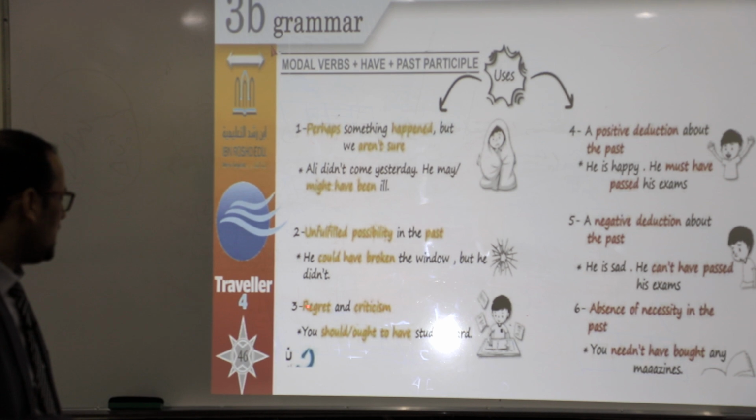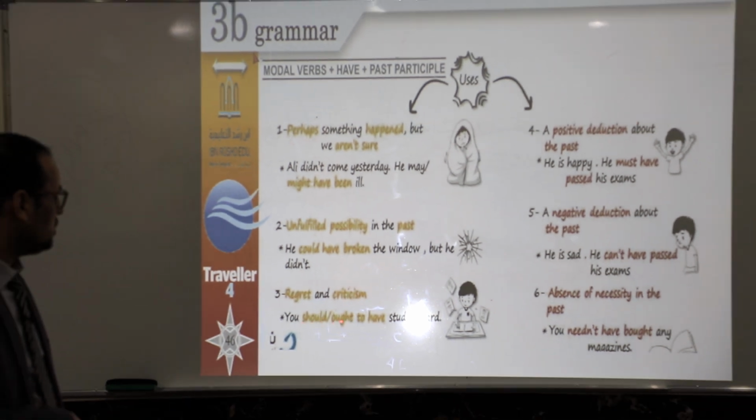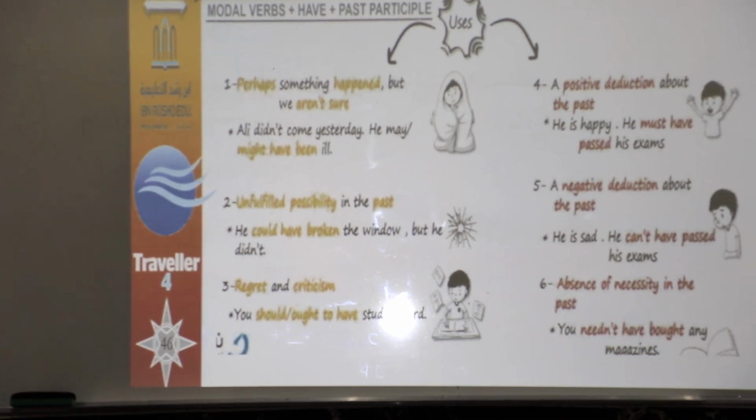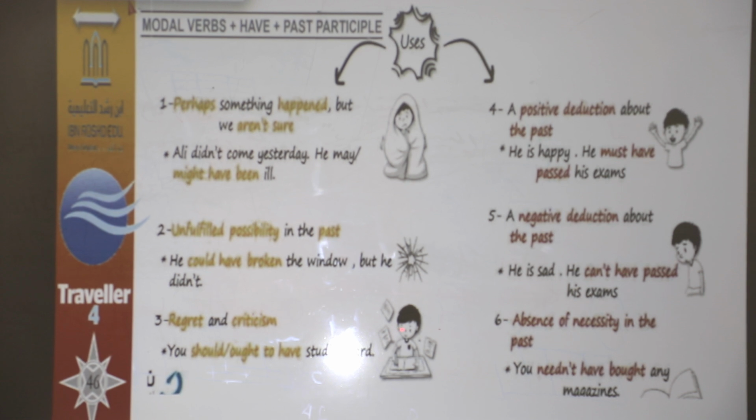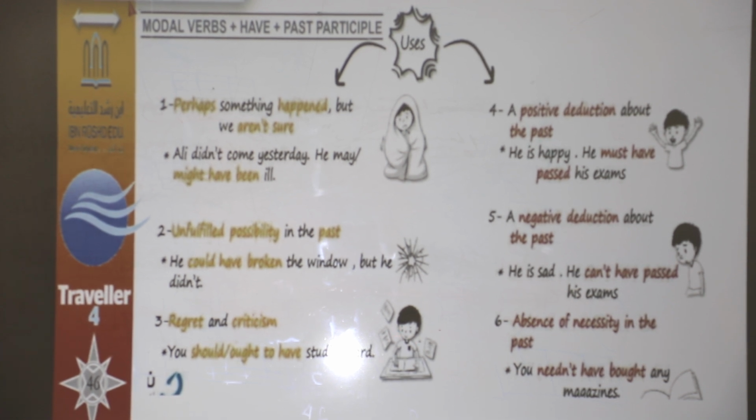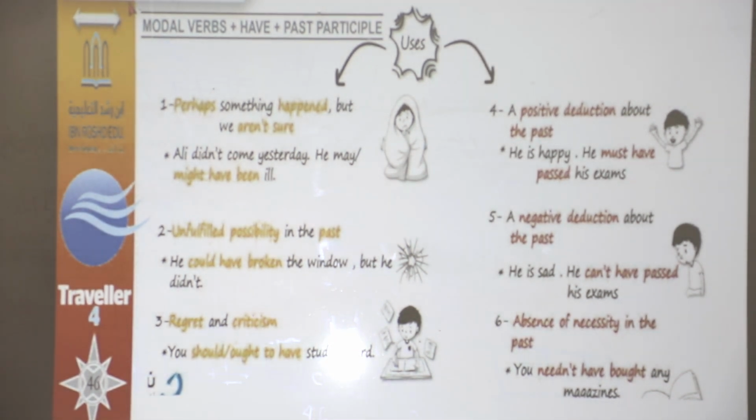Number three, regret and criticism. You should or ought to have studied hard. So look at this picture. He is studying, okay? But you should or ought to have studied. It means he didn't study hard.